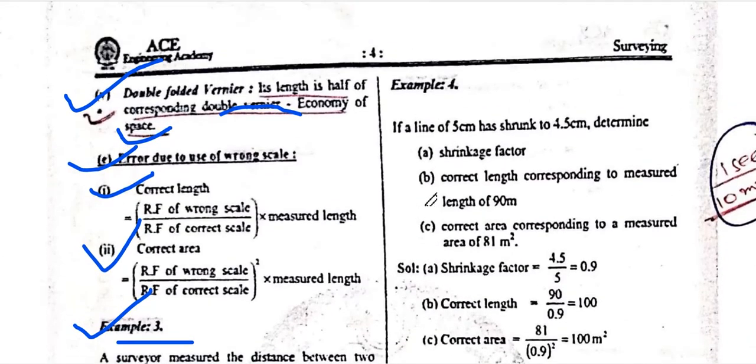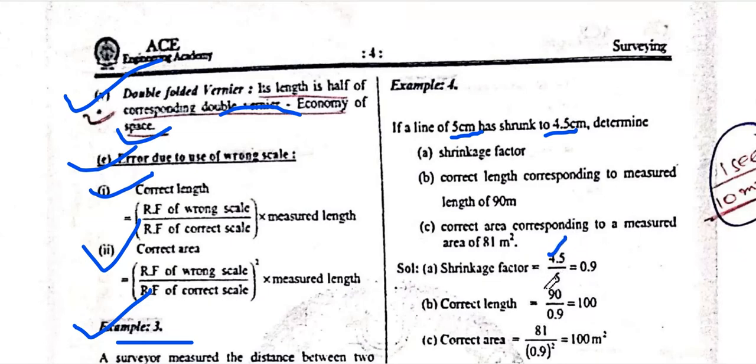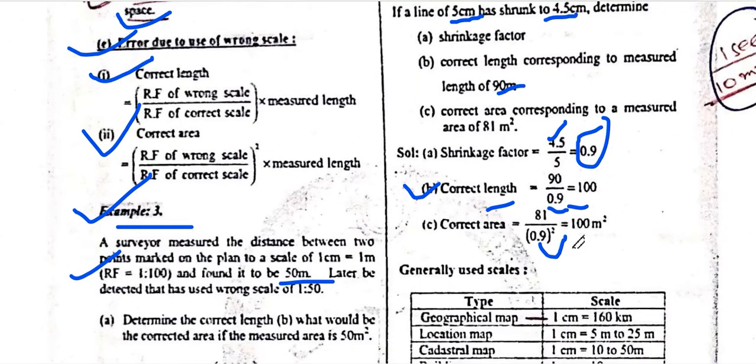Okay, so if a line is 5 centimeters and has shrunk to 4.5, determine the shrinkage factor, the corrected length corresponding to a measured length of 90 meters, and the corrected area. Shrunk factor is equal to wrong scale divided by correct scale. The line is 5 centimeters, shrunk to 4.5, so 0.9 is the shrunk factor. Corrected length is the measured 90 divided by the shrunk factor. Corrected area is the measured area divided by the shrunk factor squared, which is 100 meters squared.